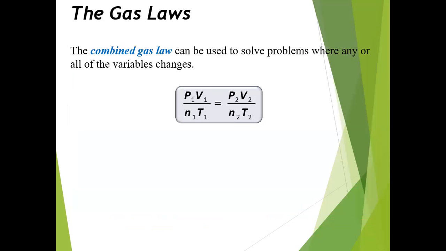When gas laws combine, they give the general gas law. The combined gas law can be used to solve problems when any or all of the variables change. P1 V1 upon n1 T1 is equal to P2 V2 upon n2 T2.